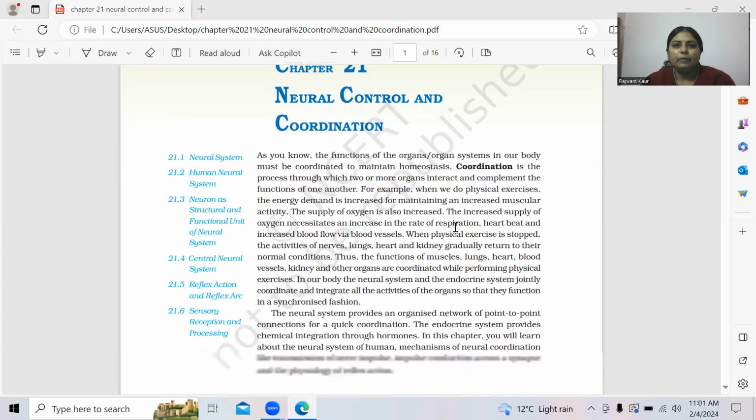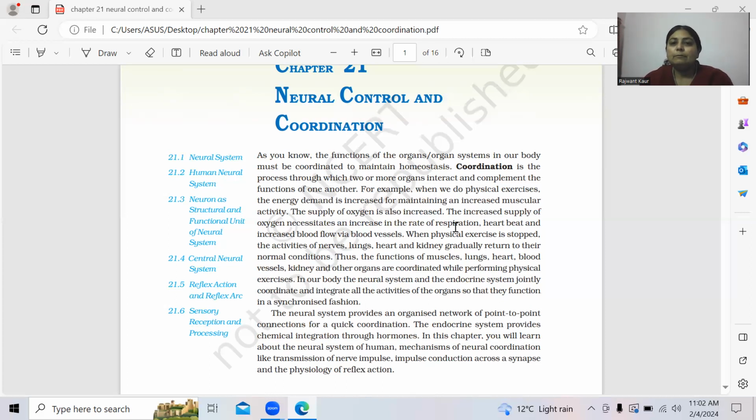Okay, now listen to me carefully, dear children. So what is given in the introduction: as all of you know, we humans are multicellular organisms, and cell is the structural and functional unit of life. In a multicellular organism, cells form tissues, tissues form organs, and organs later join together and form organ systems. These organ systems in our body always work in a coordinated manner. Why? Because they have to maintain homeostasis of your body.